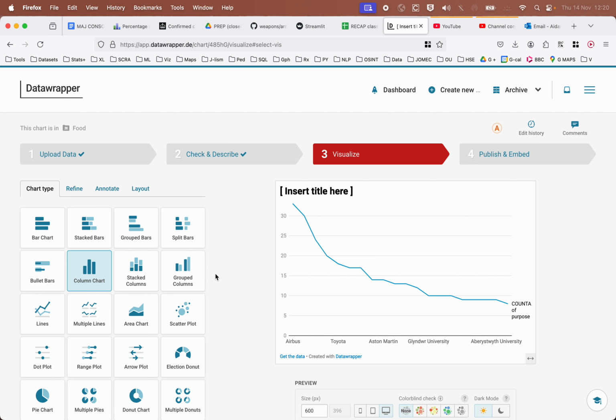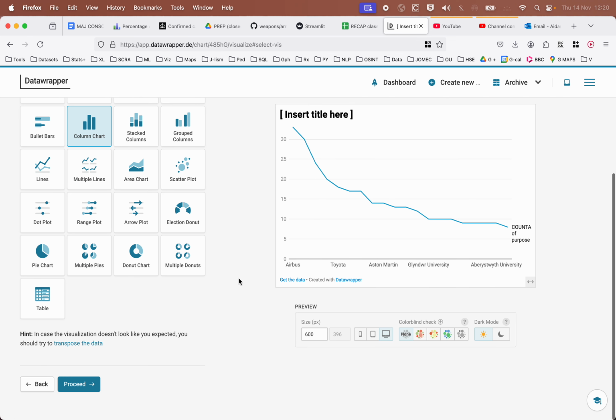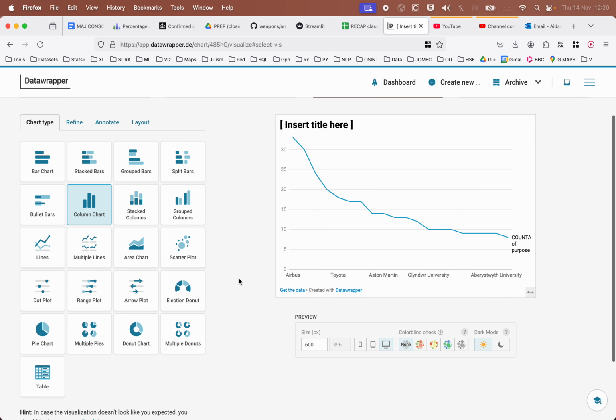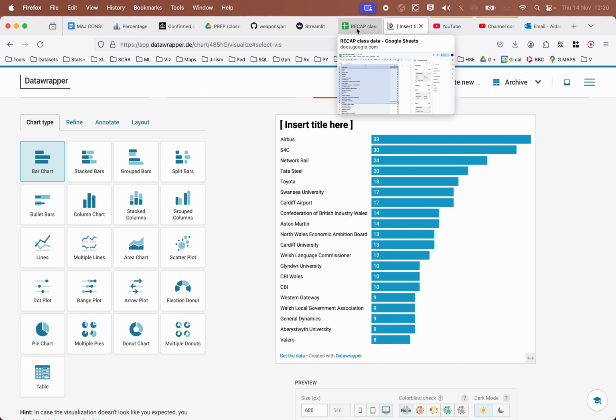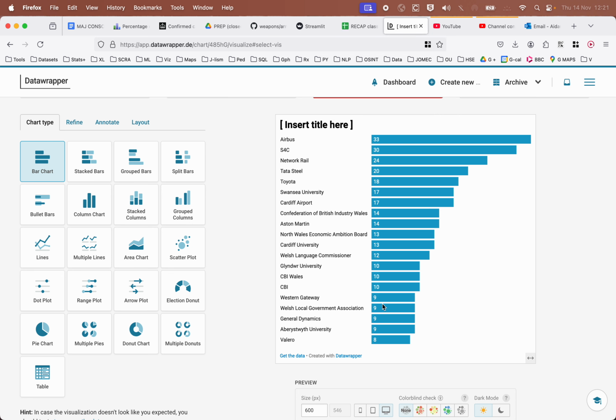What's happened here? It seems to be refusing to make a column chart, which suggests, oh, there we go. So there they are. So that is the total number of meetings for this period, which I think is 2011 or something like that, up to 2023 with the Secretary of State for Wales. And obviously it needs to be tidied up. But that is everything.